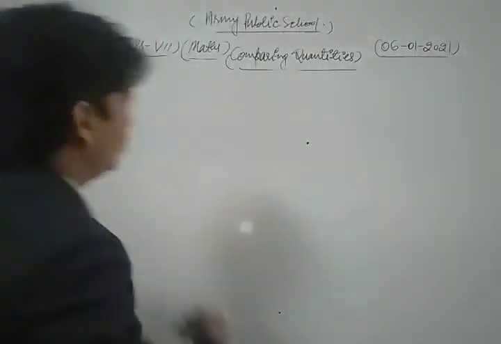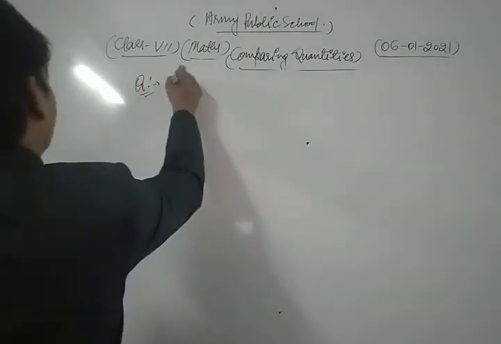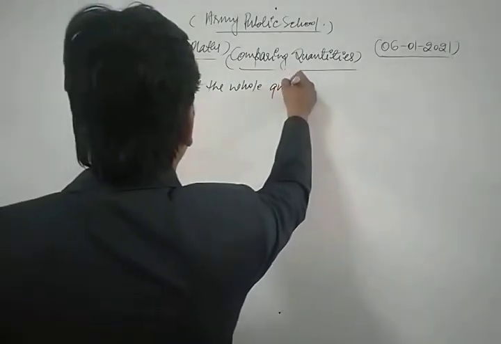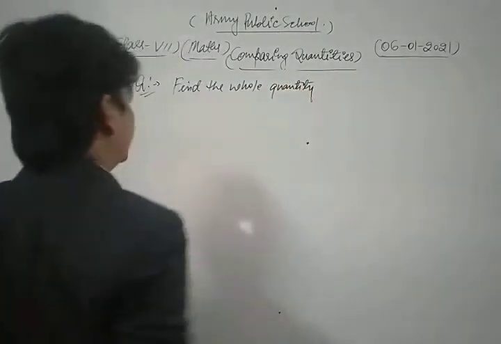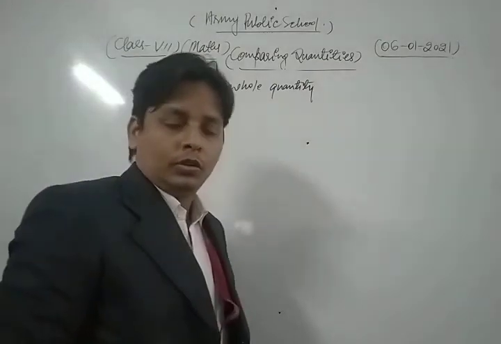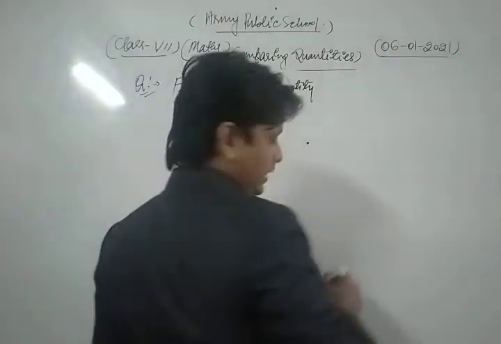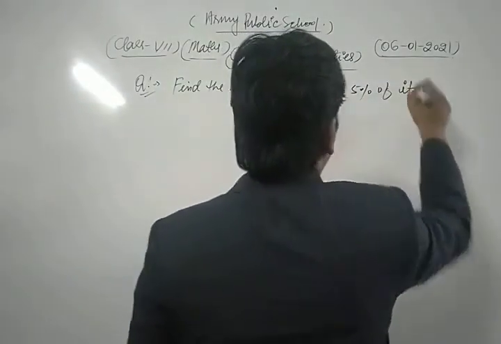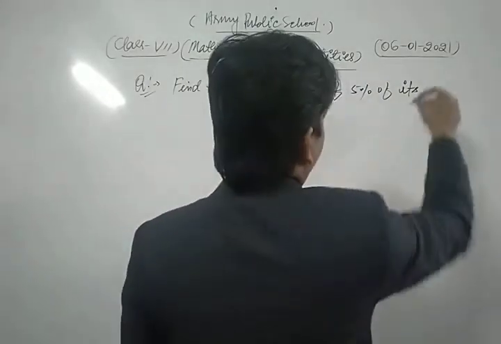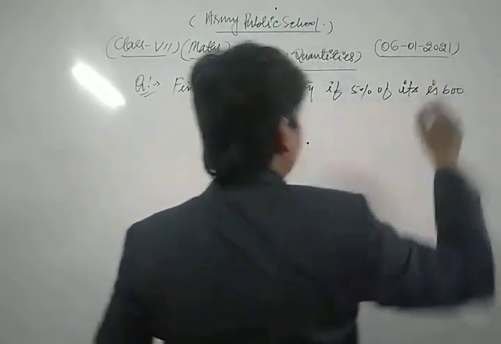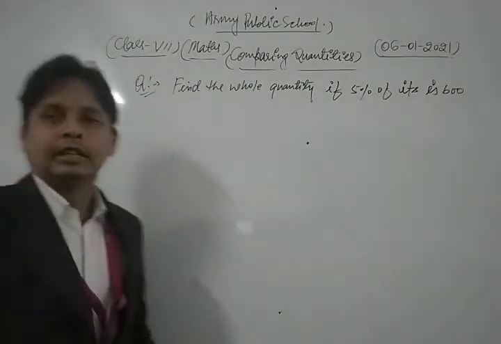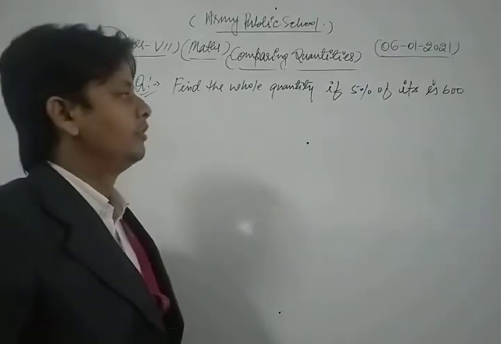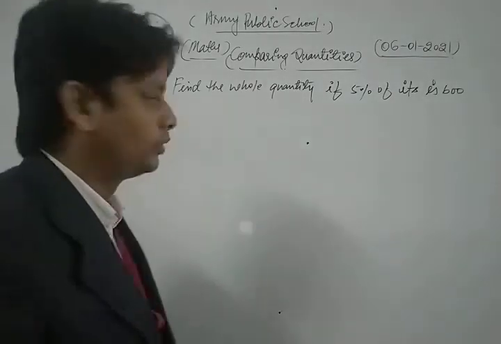We take a question: find the whole quantity if 5% of it is 600. This is the question here, dear friends. What we find is the whole quantity if 5% of it is 600. So let's see its solution.